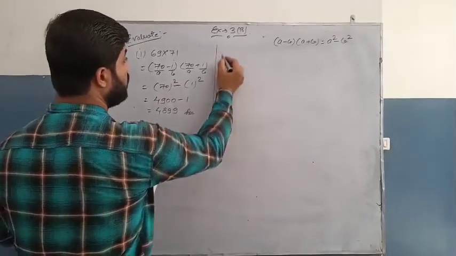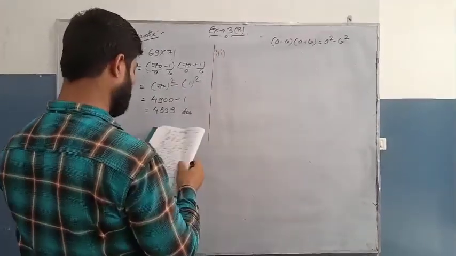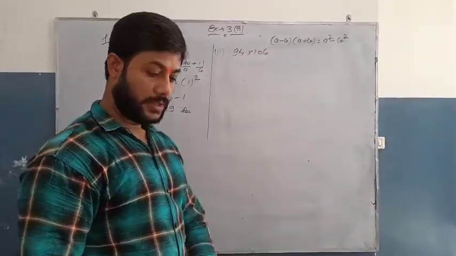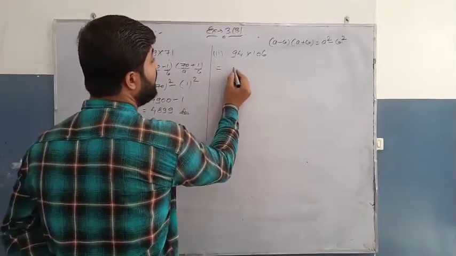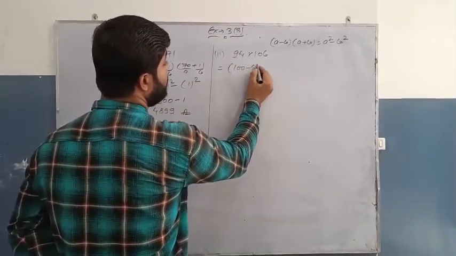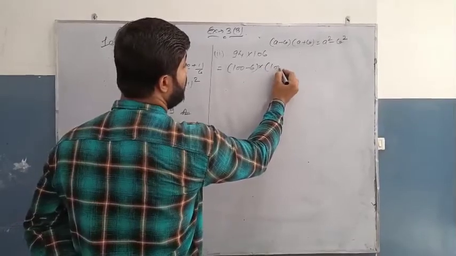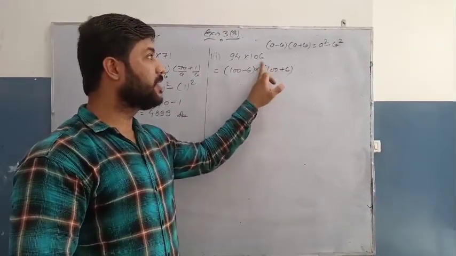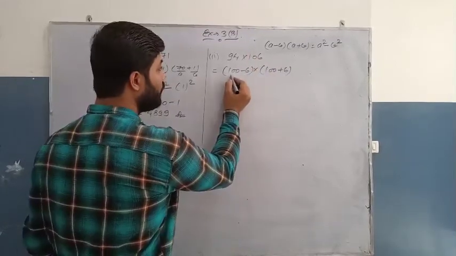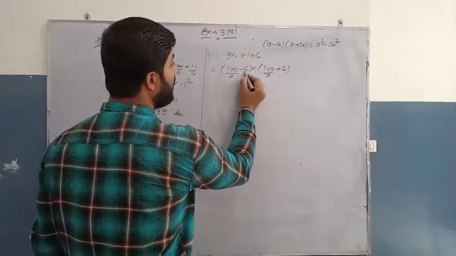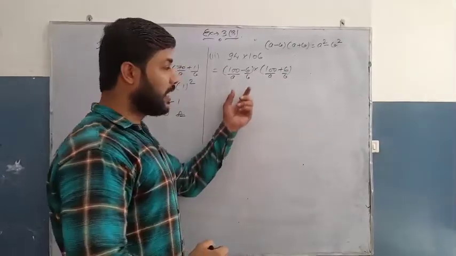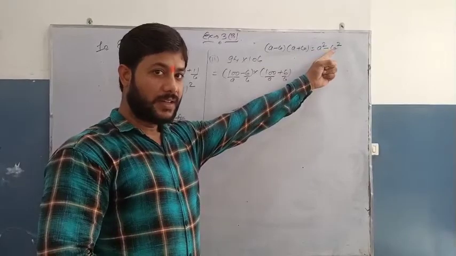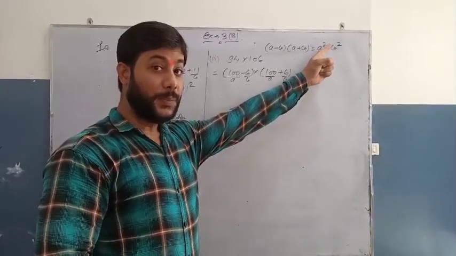Question number 2: 94 into 106. Now for this also we can write it as 100 minus 6 into 100 plus 6. Okay, 100 minus 6, 94, 100 plus 6, 106. Here again we do see 100 is A and 6 is B. Now again this is in the form of A minus B into A plus B. So we can apply that formula, A square minus B square.